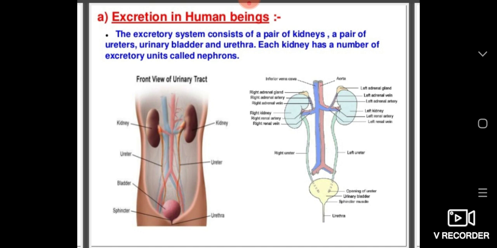So each kidney has a number of excretory units called nephrons. Inside the kidney, tiny working units called nephrons are present.